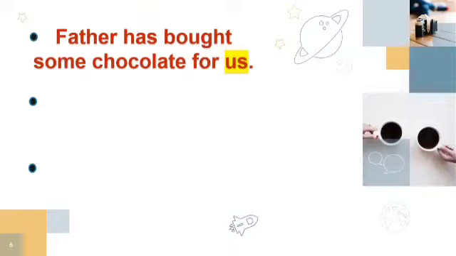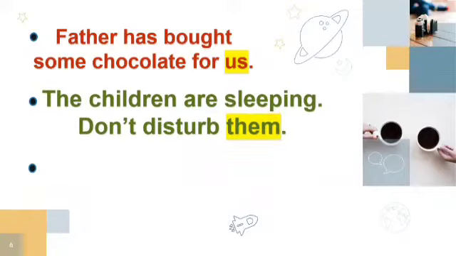Next example, father has bought some chocolates for us. Children, when you are talking about yourself and some other person, you are going to use us. Next example, the children are sleeping, don't disturb them. Children, when you are going to talk about more than one person or many persons, you'll use them.